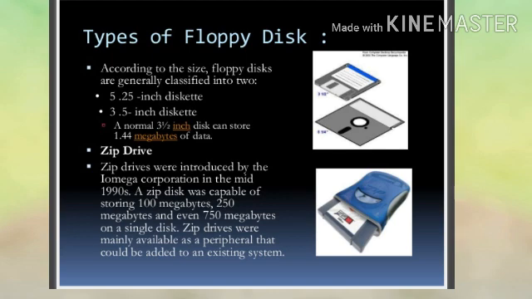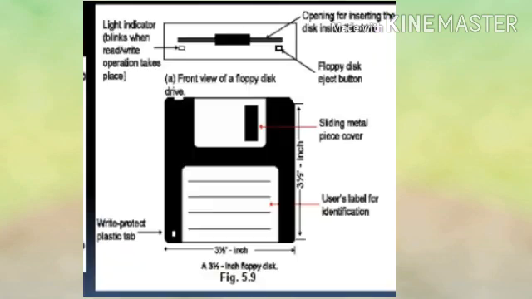It can store 100 megabytes, 250 megabytes or 750 megabytes of data on a single disk. The figure shows the diagram of a floppy disk. Here, the read write protect plastic tab is there, a usable label for identification, and a sliding metal piece cover. It is a 3.5 inch floppy disk.